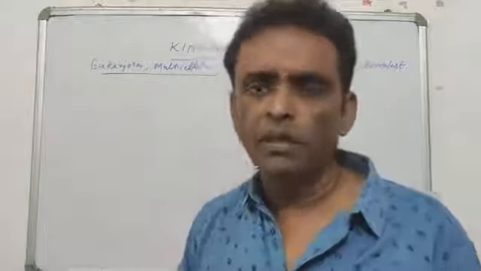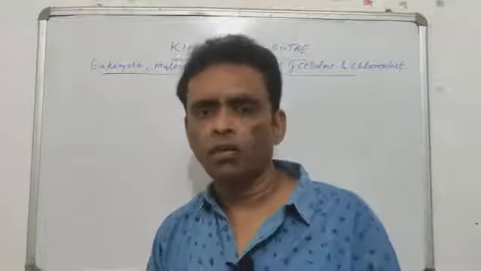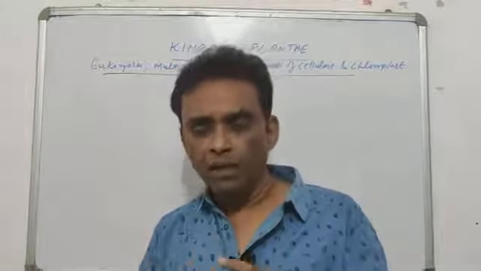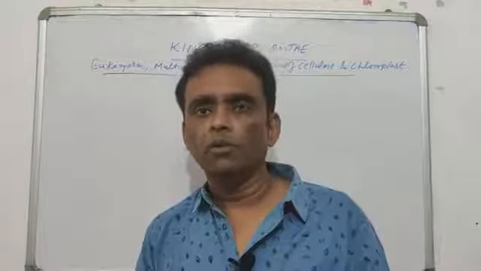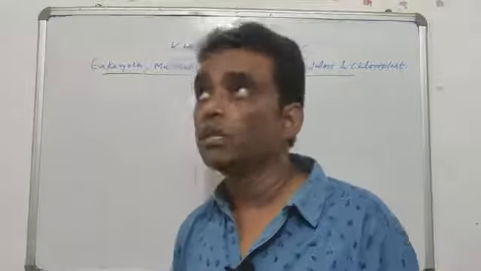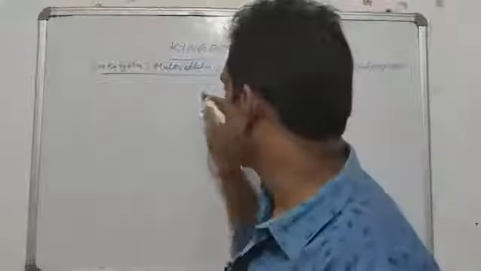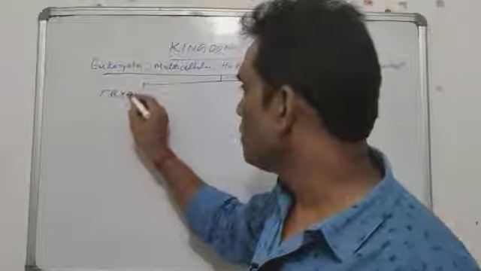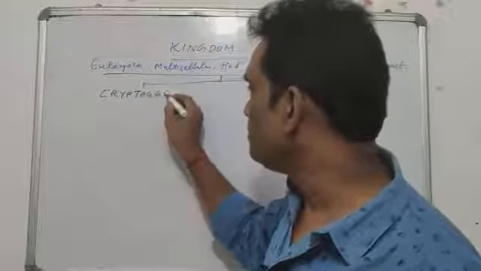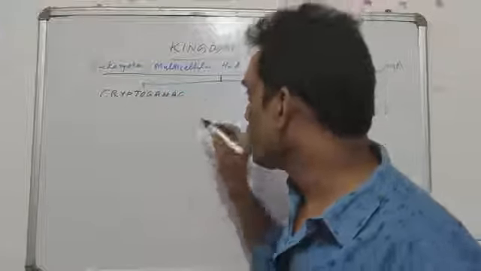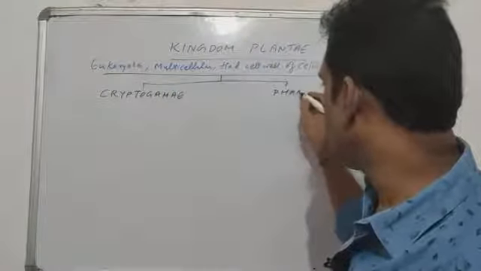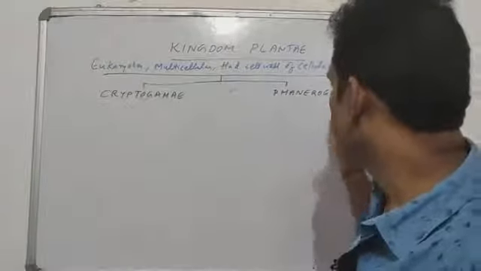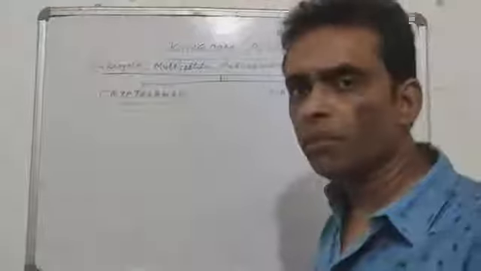And the basic idea of classification is that common characters go in one group, and if there are differences, make a different group. So within plants, many differences were seen. On that basis, kingdom Plantae was again classified into two basic types. The two basic types are called cryptogamy and phanerogamy. On what basis?